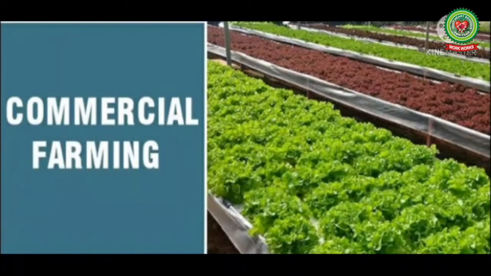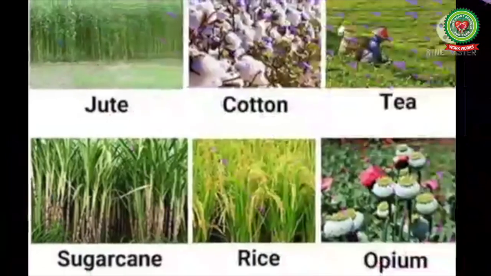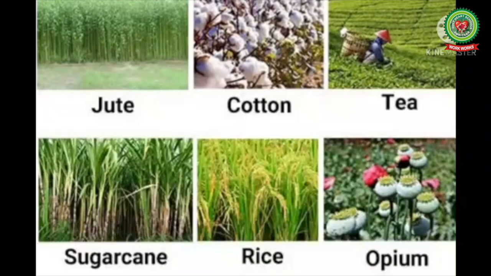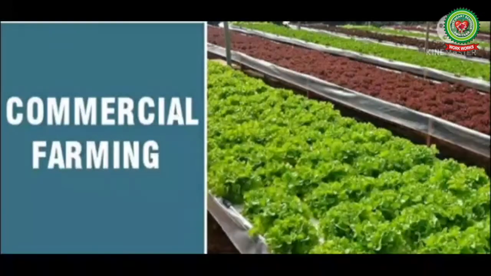Students, the main aim of commercial farming is to produce only those crops which can be easily sold in the market. These are called cash crops, such as sugarcane, oilseeds, pulses, tobacco, cotton, jute, spices, etc. Commercial farming can be intensive or extensive and is mainly practiced in the areas of sparse population. Commercial farming has the following features.